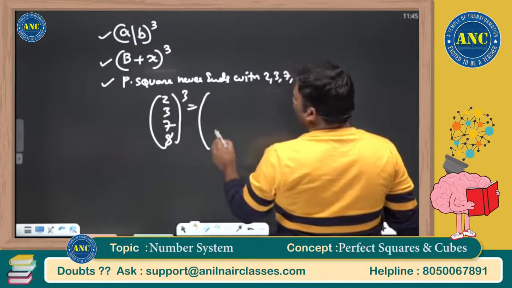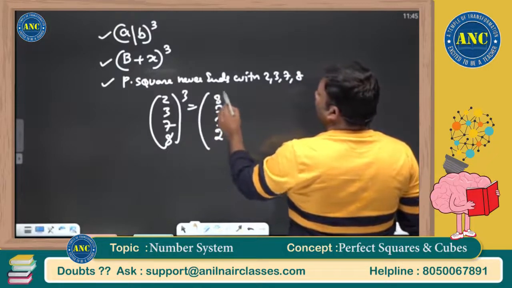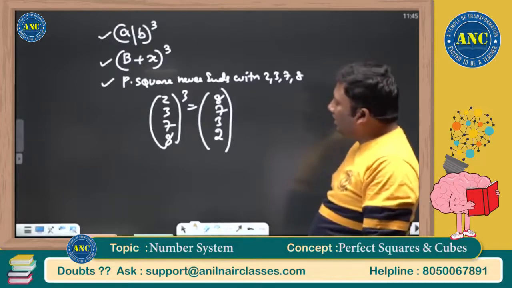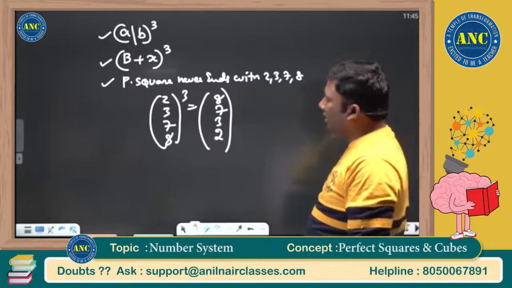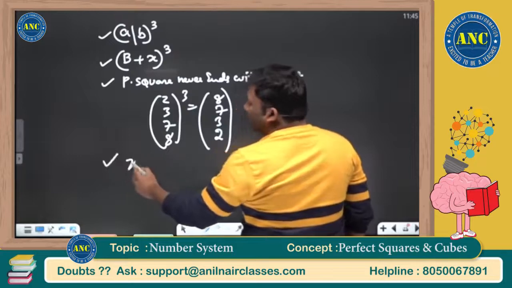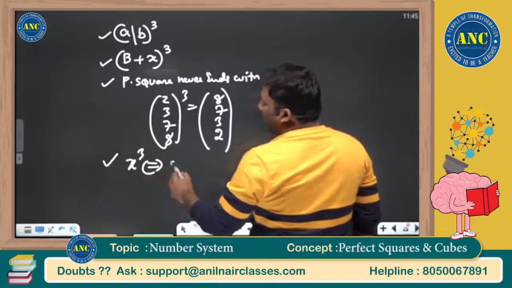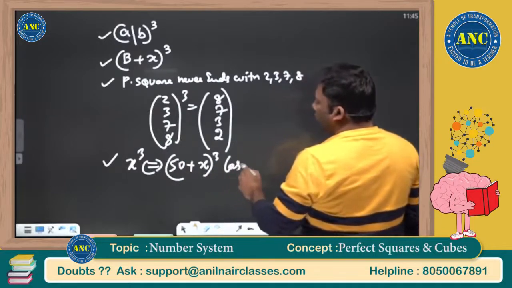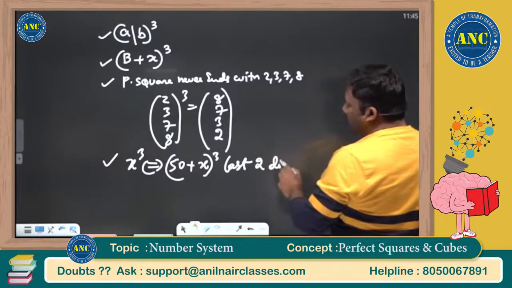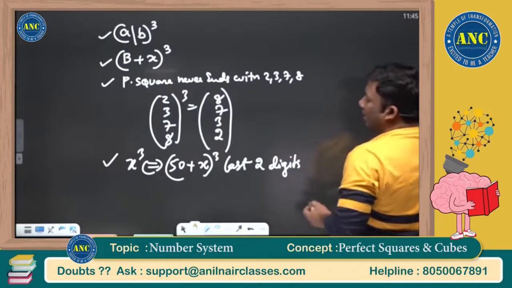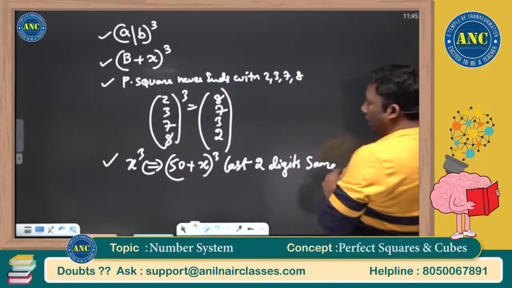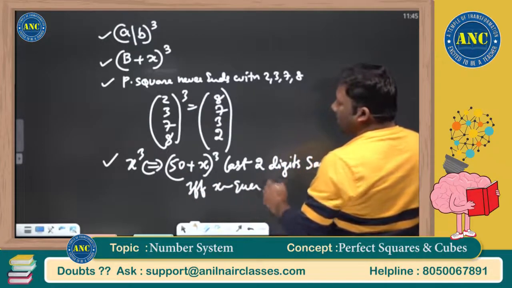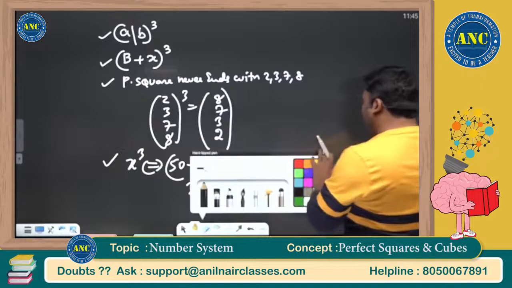On cube, I will get 10 minus the unit digit. 10 minus 2, it is 8. 10 minus 3, it is 7. 10 minus 7, 3. Now we will see the application of these CAT level concepts. 50 plus x whole cube: the last two digits will be the same if x is even. Now let us focus on the fourth concept.